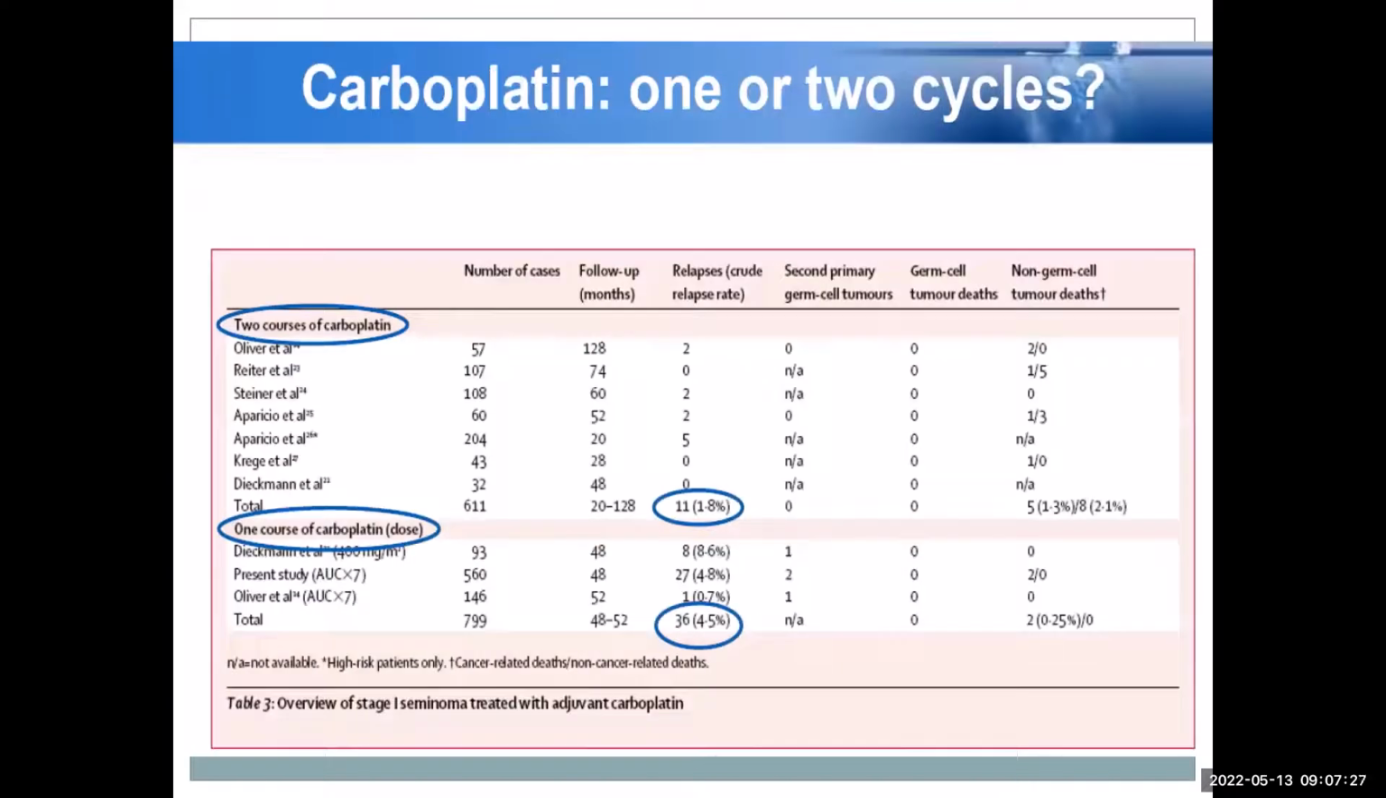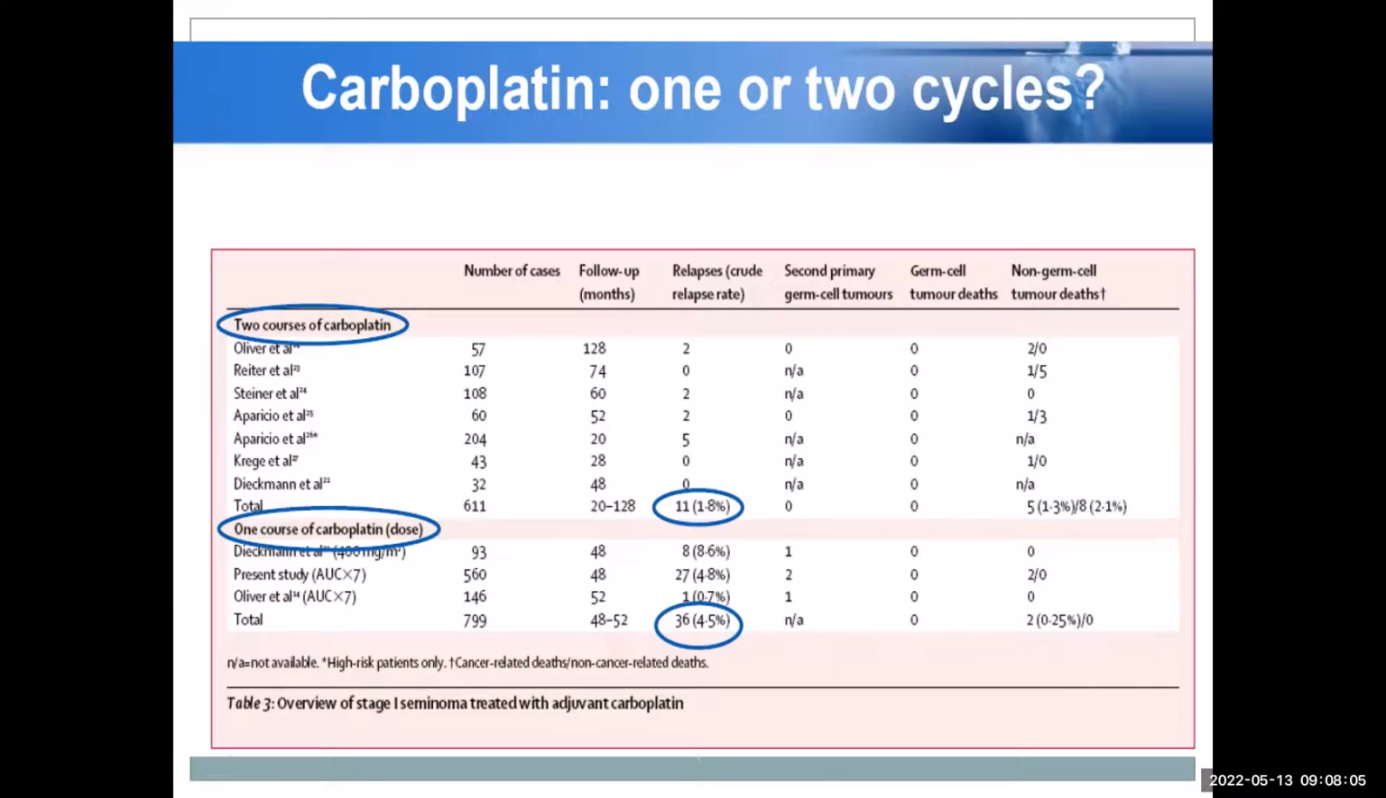The other question that comes up in day-to-day practice is whether to give 2 cycles of carboplatin or 1 cycle, because in this study 1 cycle was given. If we compare the long-term data of 2 versus 1 course of carboplatin, the relapse rate is around 2% in patients who receive 2 cycles and around 5% in patients who receive 1 cycle. So in a day-to-day setting, if the patient has tolerated the first cycle very well without any grade 3 complication and is willing, we might consider a second cycle, but that is optional. One cycle is a must, the second cycle is optional.